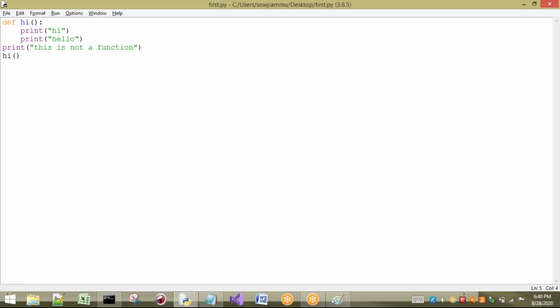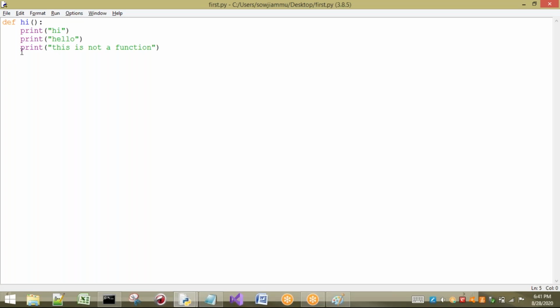Here, one thing you have to understand is that up to an indentation line. See here, up to here we have followed some indentation, up to this line. So is this line following indentation? For example, I am following indentation. Now tell me what will be the answer here if I execute this program. Okay, I will remove this one also. I will just remove this statement and save this one.